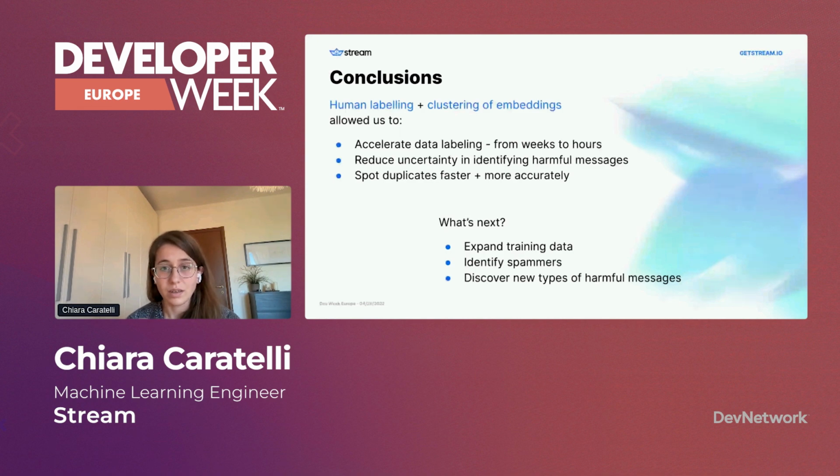This definitely helped us not only to get more data, but also to get more accurate data. We were able to take more informed decisions by taking decisions based on a whole cluster instead of on a per-message basis. And also because our data labeling was faster, we could have more opinions on a single message. So this also reduced uncertainty.